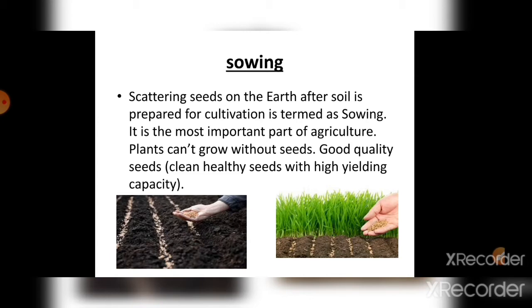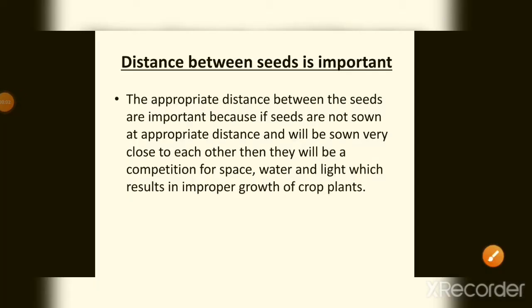The distance between seeds is important because if we scatter the seeds too near each other, the plants would overlap and there will be competition between them for space, water, light and nutrients. To prevent this, we should maintain a distance so that the crops grow better.